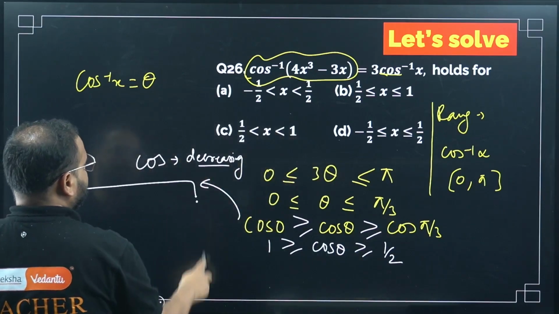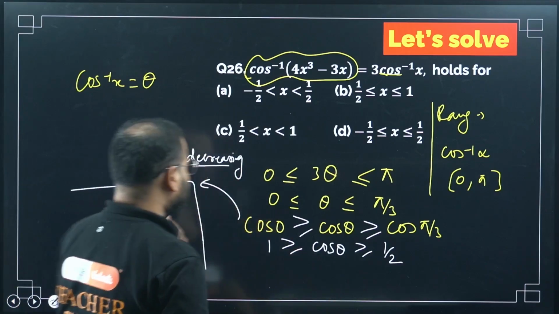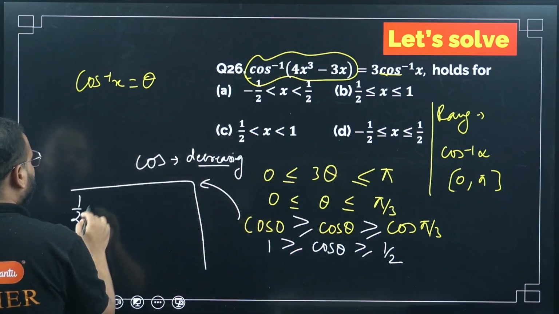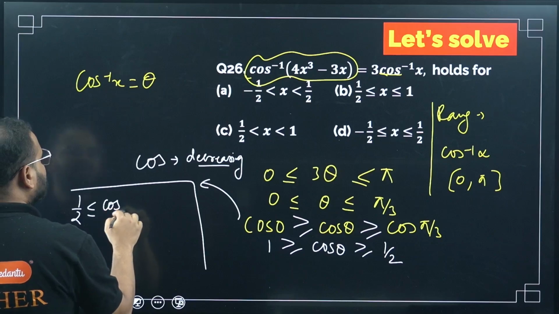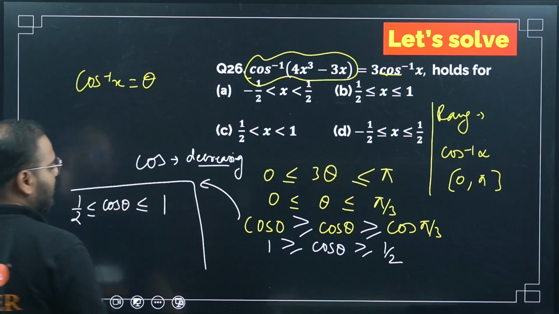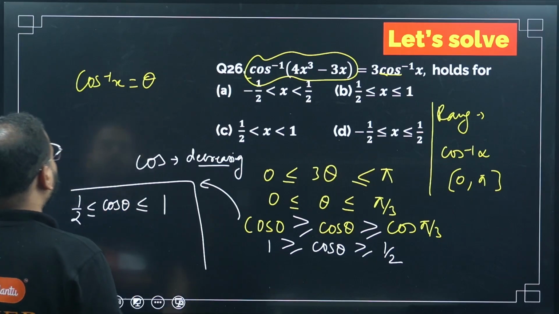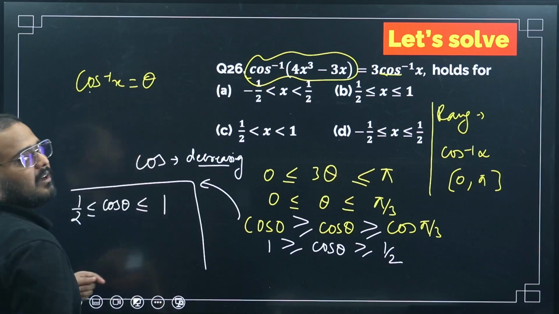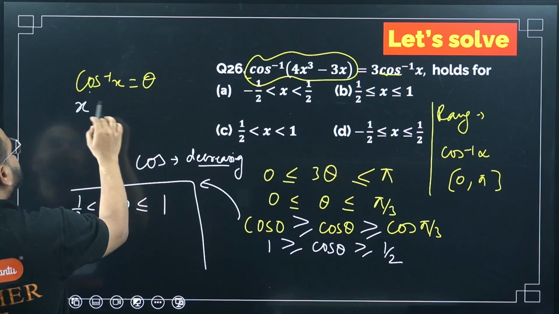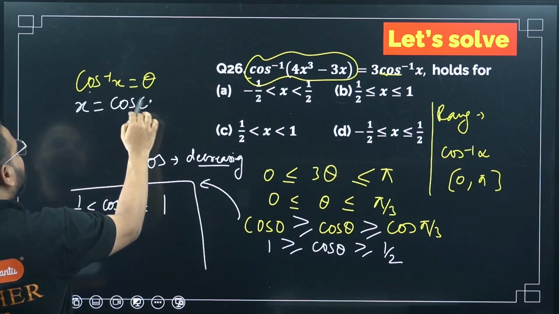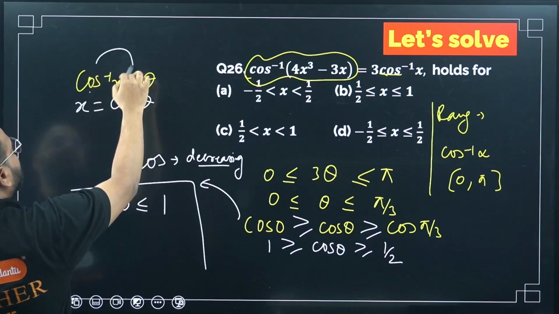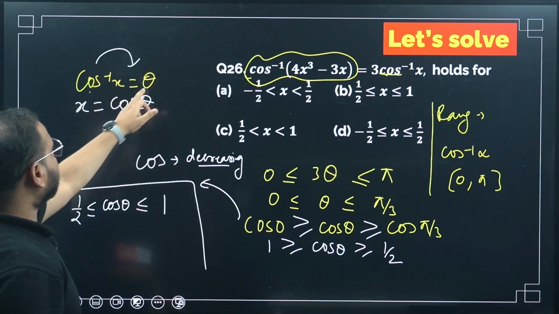Now look at this part. I'm going to write in this order. So I write here 1 by 2 less than equal to cos theta less than equal to 1. If cos inverse x is theta, then what is cos theta? x, right? Bring this cos inverse over here, I'll get x left over here and it becomes cos theta.